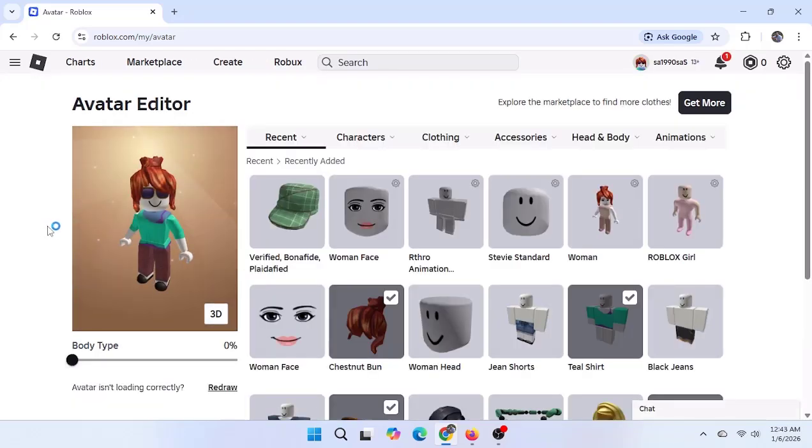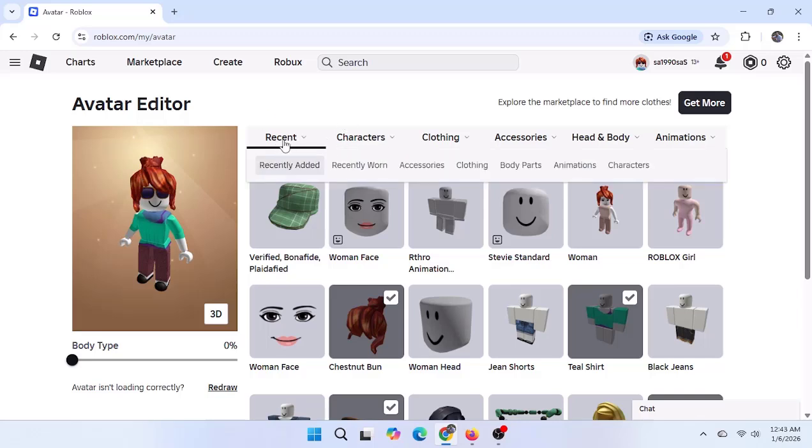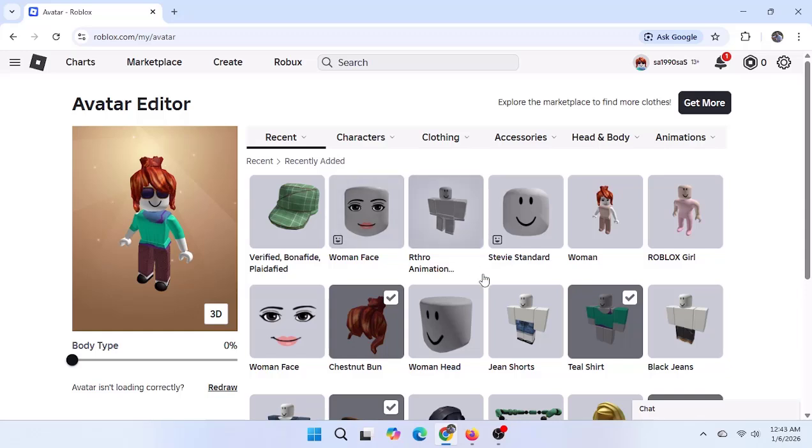Now, you will see the recent option. Click on Recently Added. Next, deselect any clothes that are currently being worn.